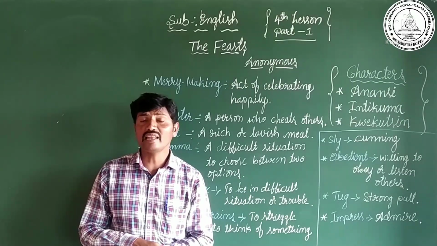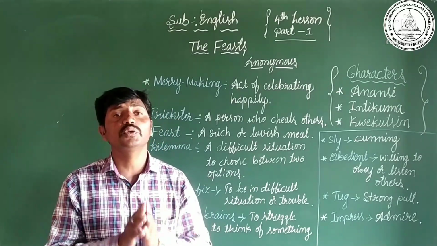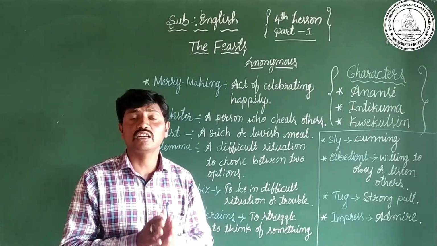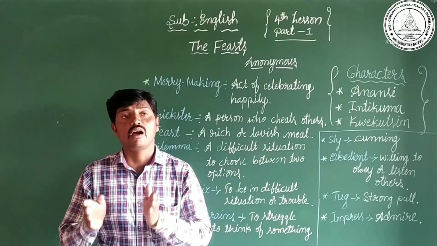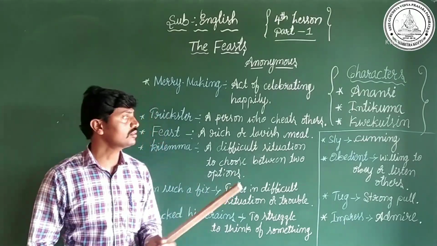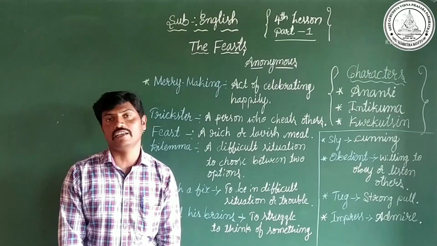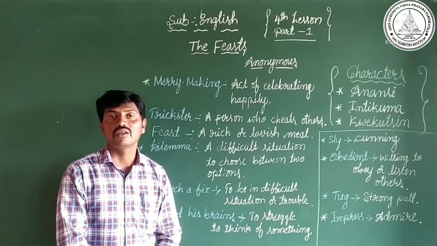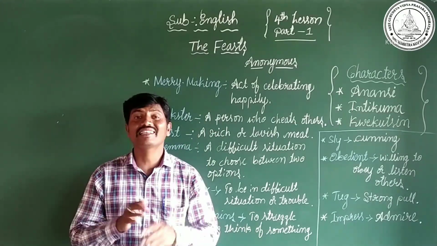And Anansi is not only greedy but also a trickster too. Greedy means aseburuka. Not only greedy, he was also a trickster. Trickster means a person who cheats others. A person who cheats others, we call that a trickster. Yes, in this story, Anansi was a trickster.